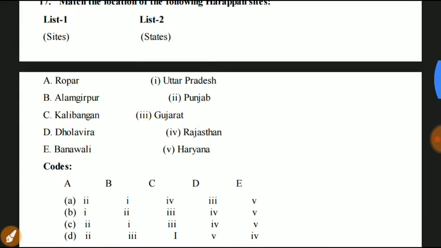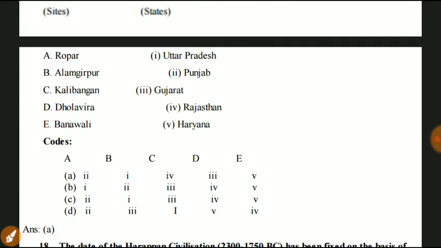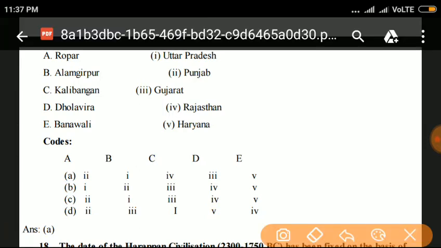Ropar is situated in Punjab, answer A. Dholavira, Gujarat, D3. Banawali, Haryana, E5. That means C4 is Dholavira, Gujarat, and E5 is Banawali, Haryana.